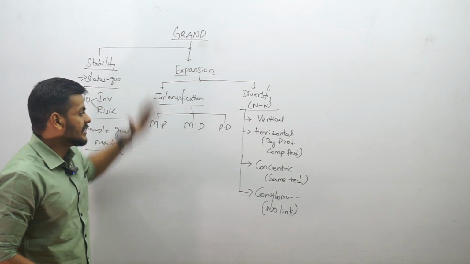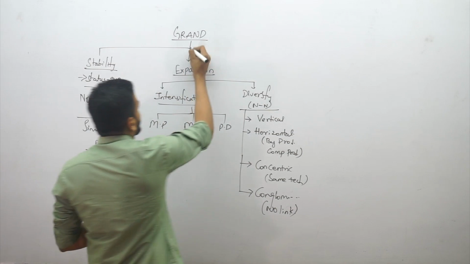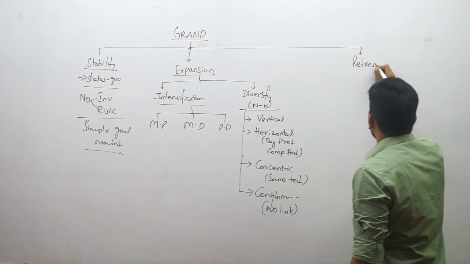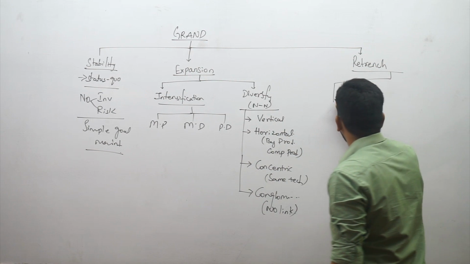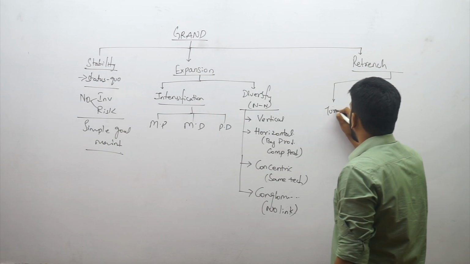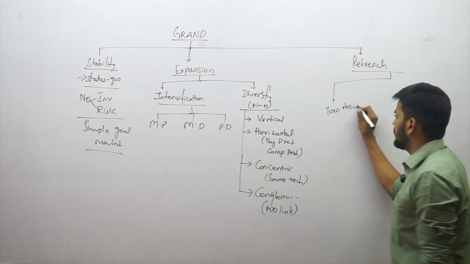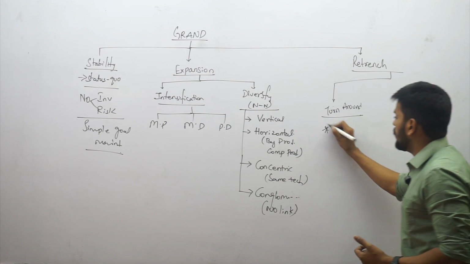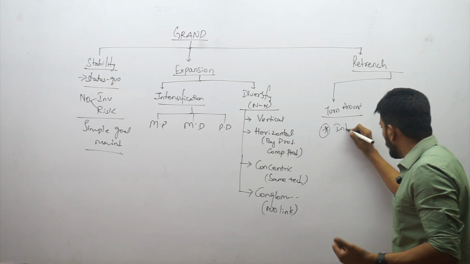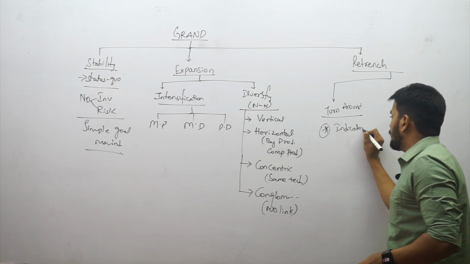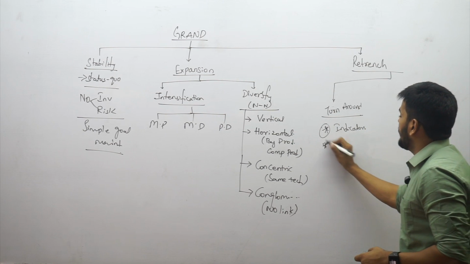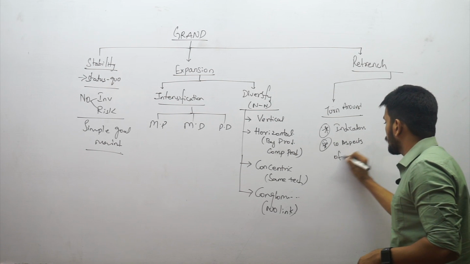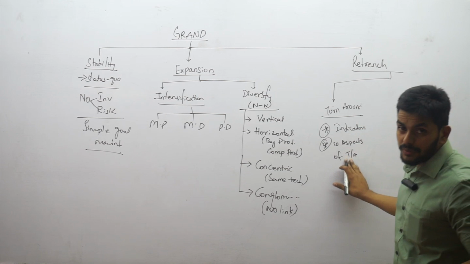That's about the expansion strategy in terms of grand strategies. And the third strategy is about retrenching, where again you have 3 alternatives. One is turnaround. What's a turnaround strategy, guys? Turnaround is giving one last chance, and in this concept I want you to go through the indicators of turnaround, which is an important concept, and the 10 aspects of turnaround. These are 2 concepts in this. I want you guys to go through them.